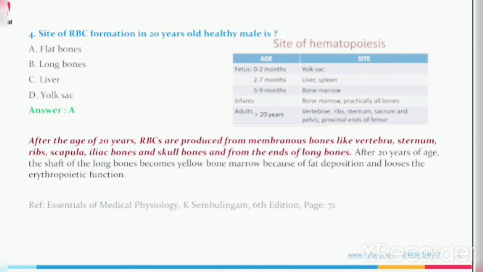After 20 years of age, the shaft of the long bones becomes yellow bone marrow because of fat deposition and loses the erythropoietic function. The reference is Essentials of Medical Physiology, K. Sembulingam, 6th edition, page number 71.